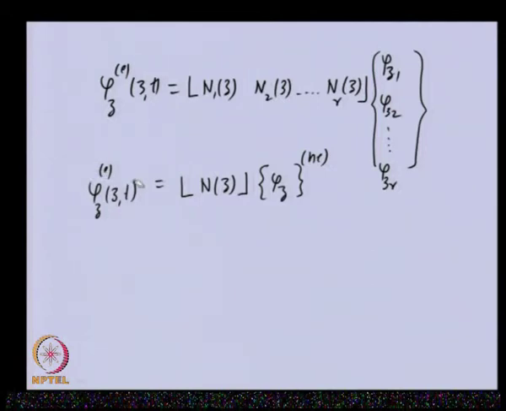Since this solution is approximate in nature, if we substitute it into the equation of motion, obviously the equation of motion will not be satisfied completely. There will be some residual.